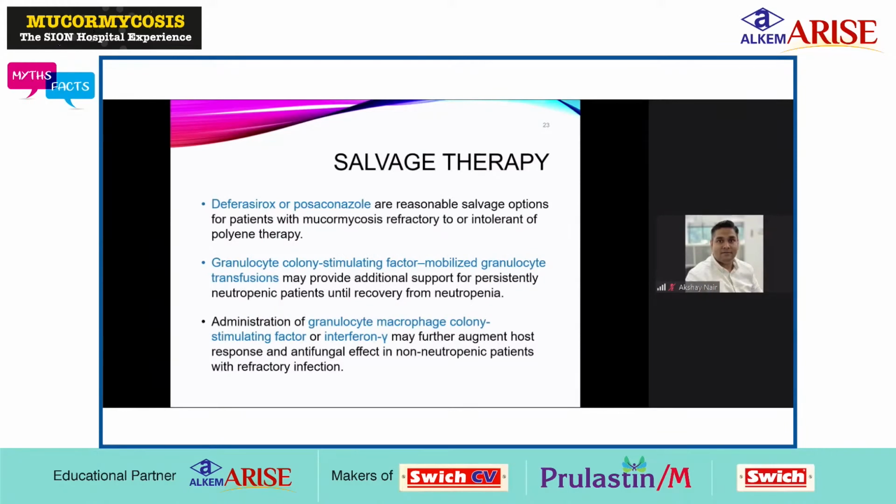Coming to salvage therapy, deferasirox or posaconazole are reasonable salvage options for patients with mucormycosis refractory to or intolerant to first-line therapy, that is liposomal amphotericin B. Granulocyte colony stimulating factor mobilized granulocyte transfusion may provide additional support for persistently neutropenic patients until recovery from neutropenia. Administration of granulocyte macrophage colony stimulating factor or interferon gamma may further augment host response and antifungal effect in non-neutropenic patients with refractory infection.